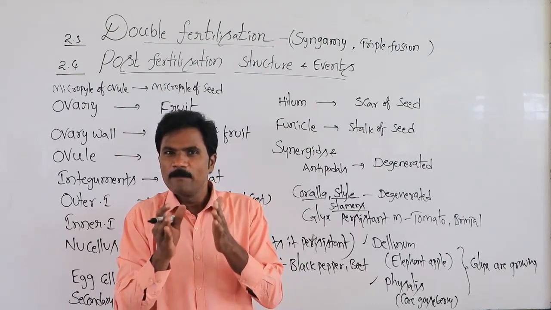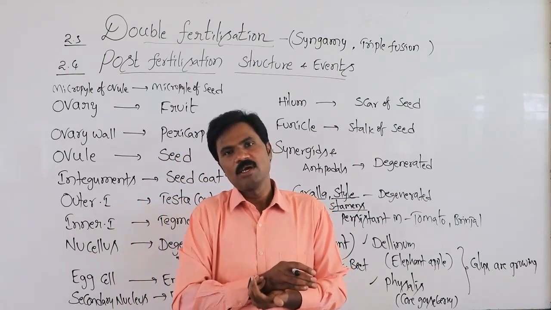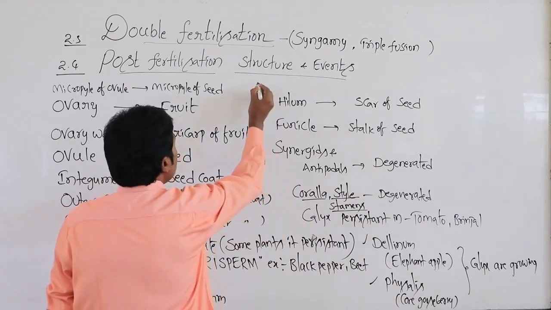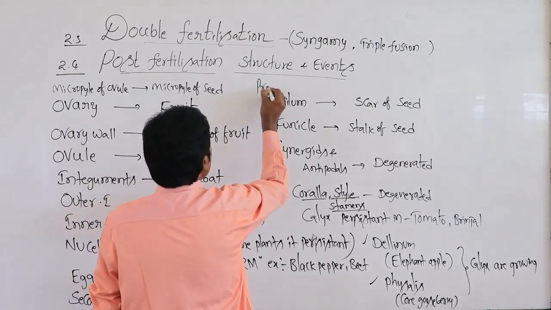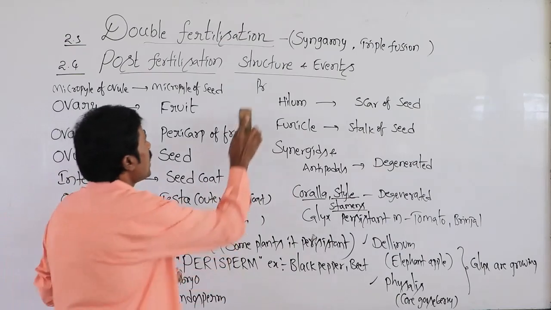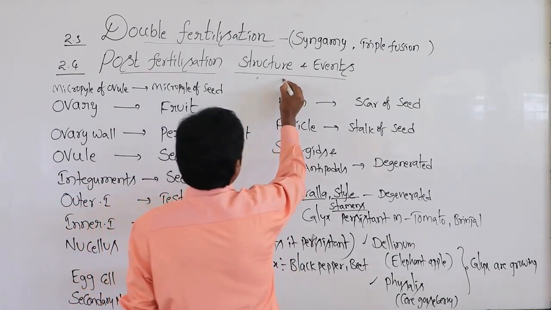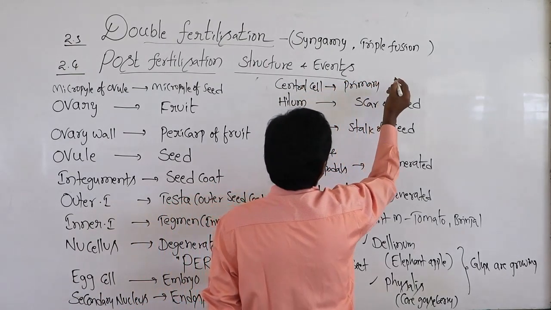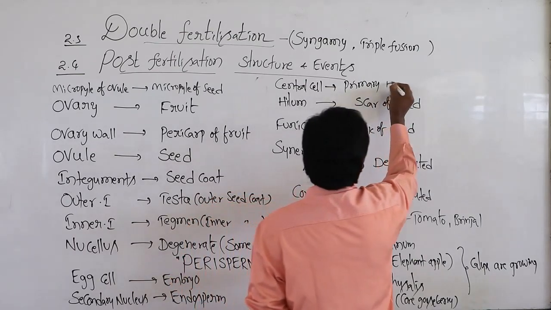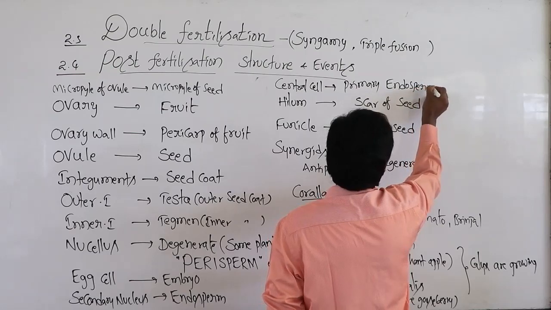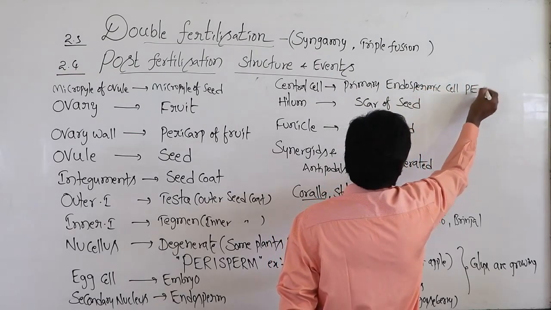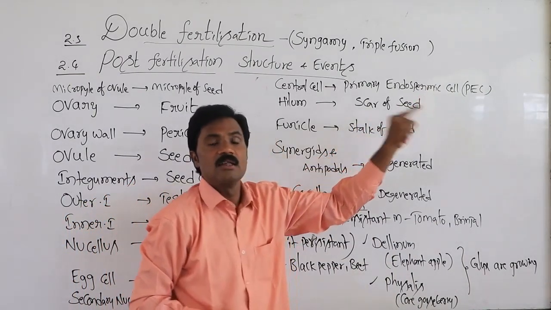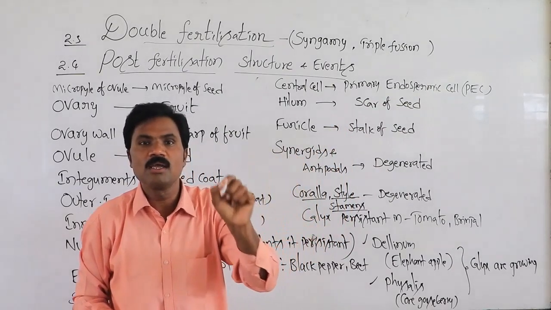The central cell modifies after fertilization into the primary endospermic cell.